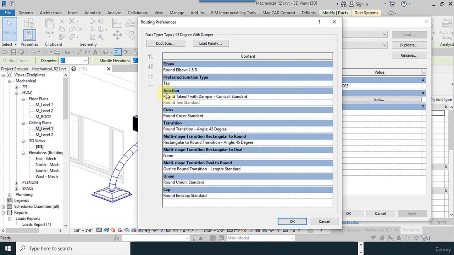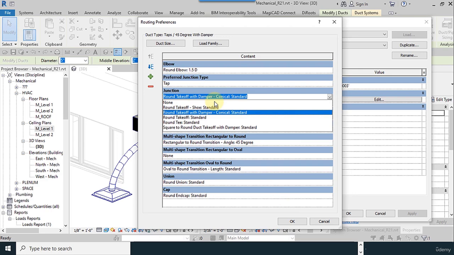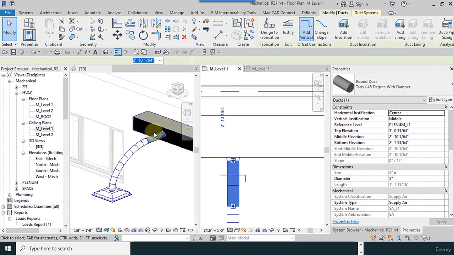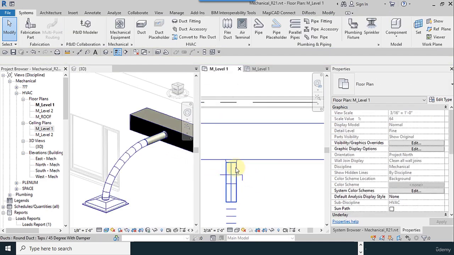There's an important note, go to edit, and I change the square to round. This is important.